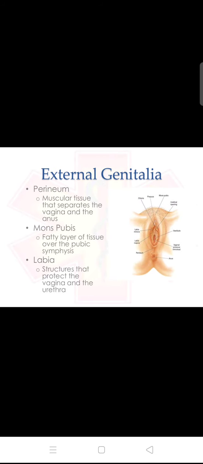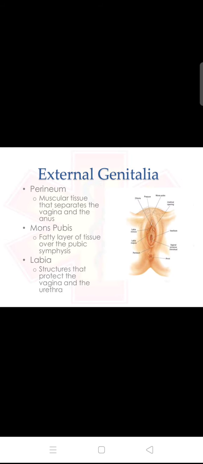Next, the external genitals. The perineum is a muscular tissue that separates the vagina and the anus. The mons pubis is a fatty layer of tissue over the pubic symphysis. The labia majora are structures that protect the vagina and the urethra.